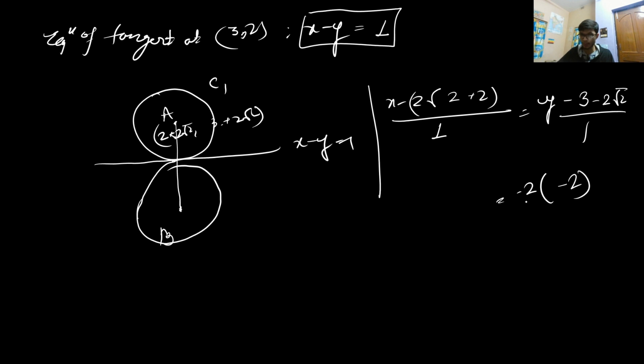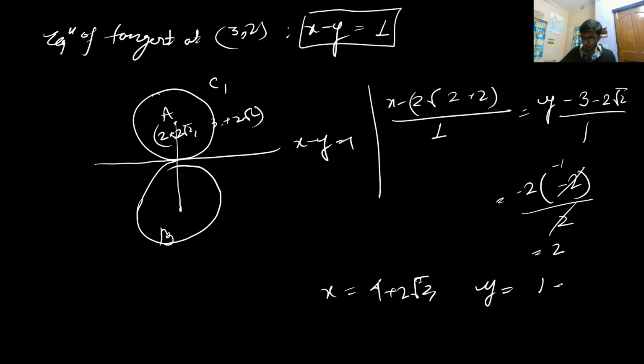If you put this particular value, it will be equal to minus 2 divided by 2, which is minus 1, and minus 1 into minus 2 is equal to 2. From here, if you solve, the x value will be equal to 4 plus 2 root 2, and the y value will be equal to 1 plus 2 root 2. So that is the coordinate of point B.